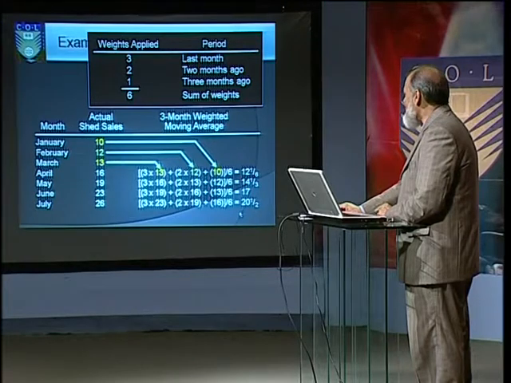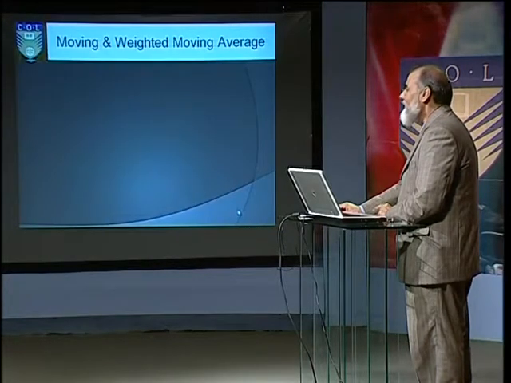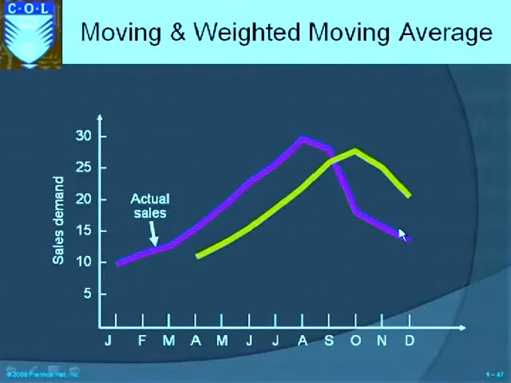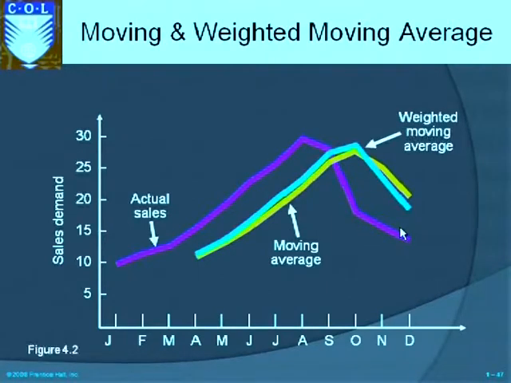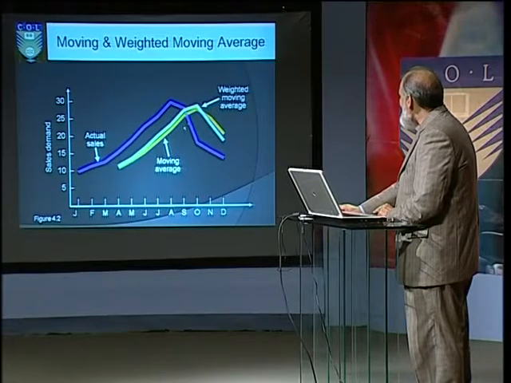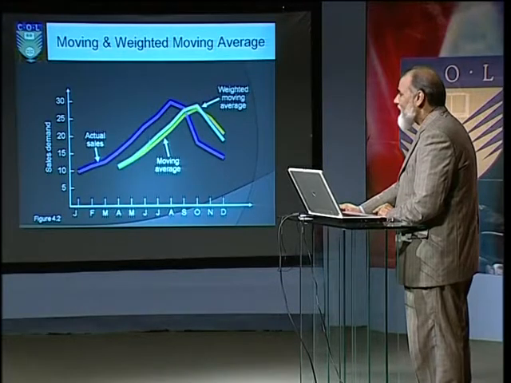In the graph you will see that it is relatively closer than the simple moving average. This is our actual sales, this is the simple moving average, and this is the weighted moving average. You see, the weighted moving average is relatively closer to the actual sales.